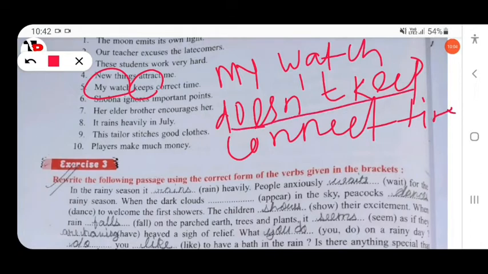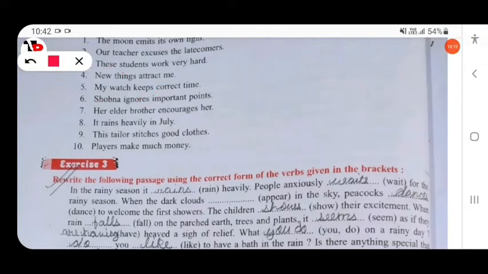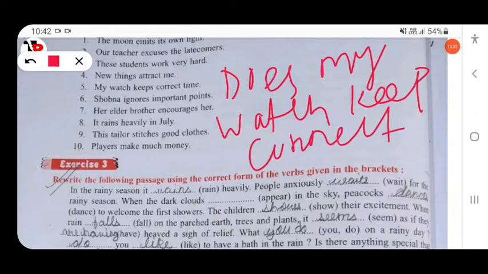So this is the structure of how to change a simple present positive sentence into negative: subject plus do or does plus not plus V1. Then change the same sentence into yes/no. My watch keeps correct time. Does my watch keep correct time?